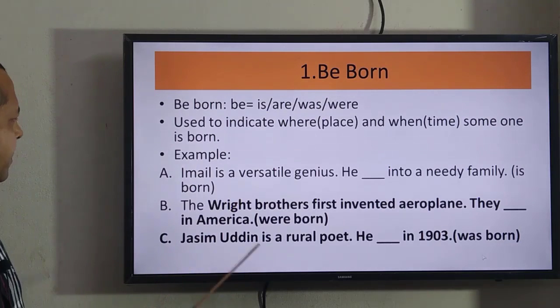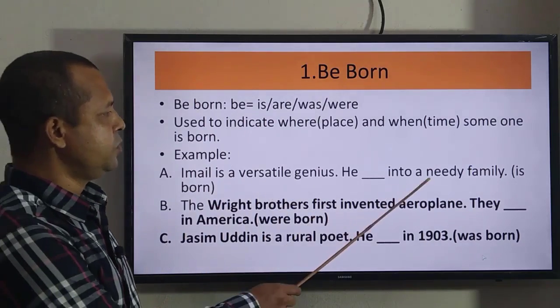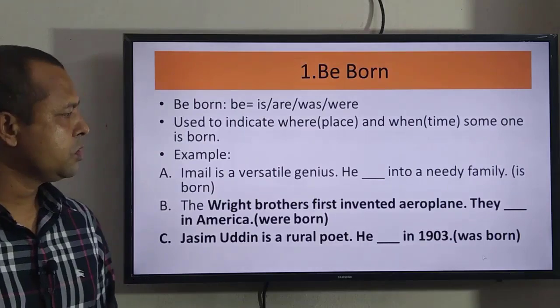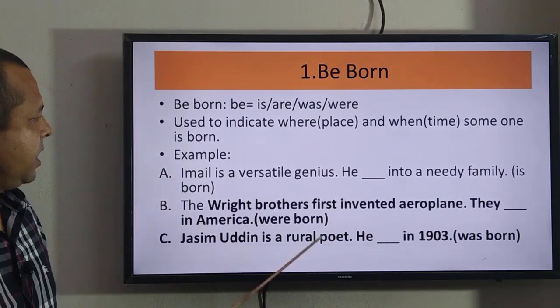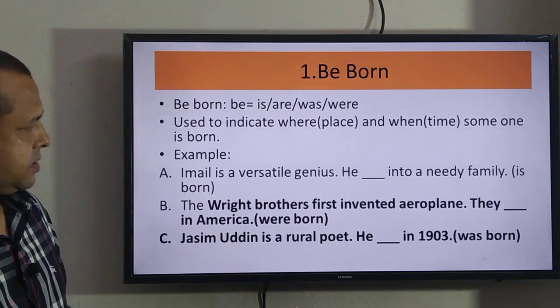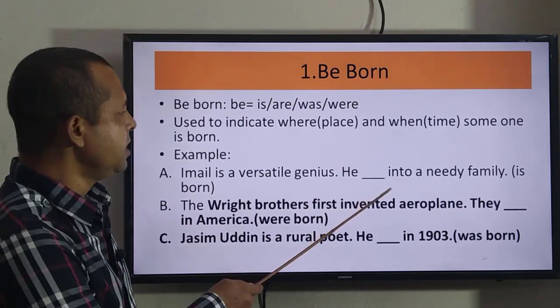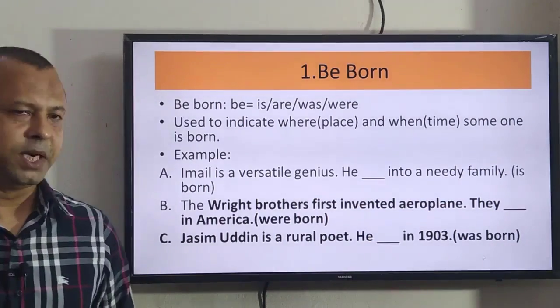Look at the example. Ismail is a versatile genius. He was born into a needy family. So, what can be used here? Here I want to say the place or the family where he was born. That means he was born into a needy family.